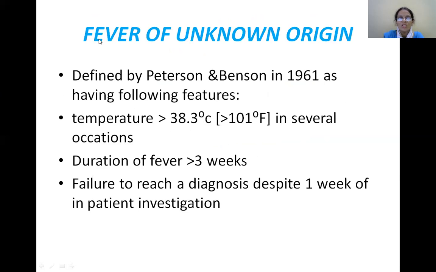So now coming to what is fever of unknown origin. This was defined by Petersdorf and Beeson in 1961 as having the following features. This is also defined as pyrexia of unknown origin. Here the temperature is elevated to about 38.3 degrees centigrade, that is greater than 101 degrees Fahrenheit, on several occasions. These are the criteria to be called pyrexia of unknown origin, and the duration of fever lasting for more than 3 weeks. This duration is important.